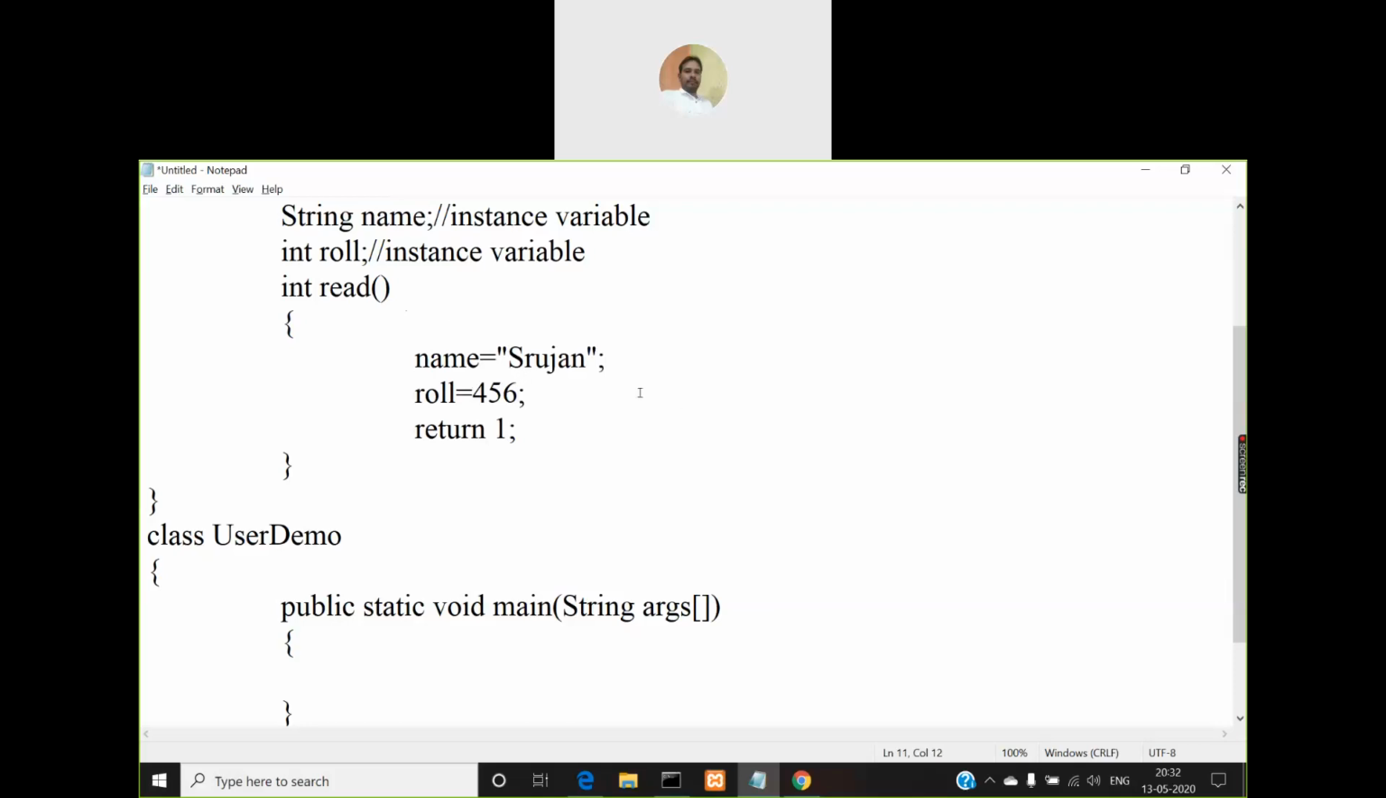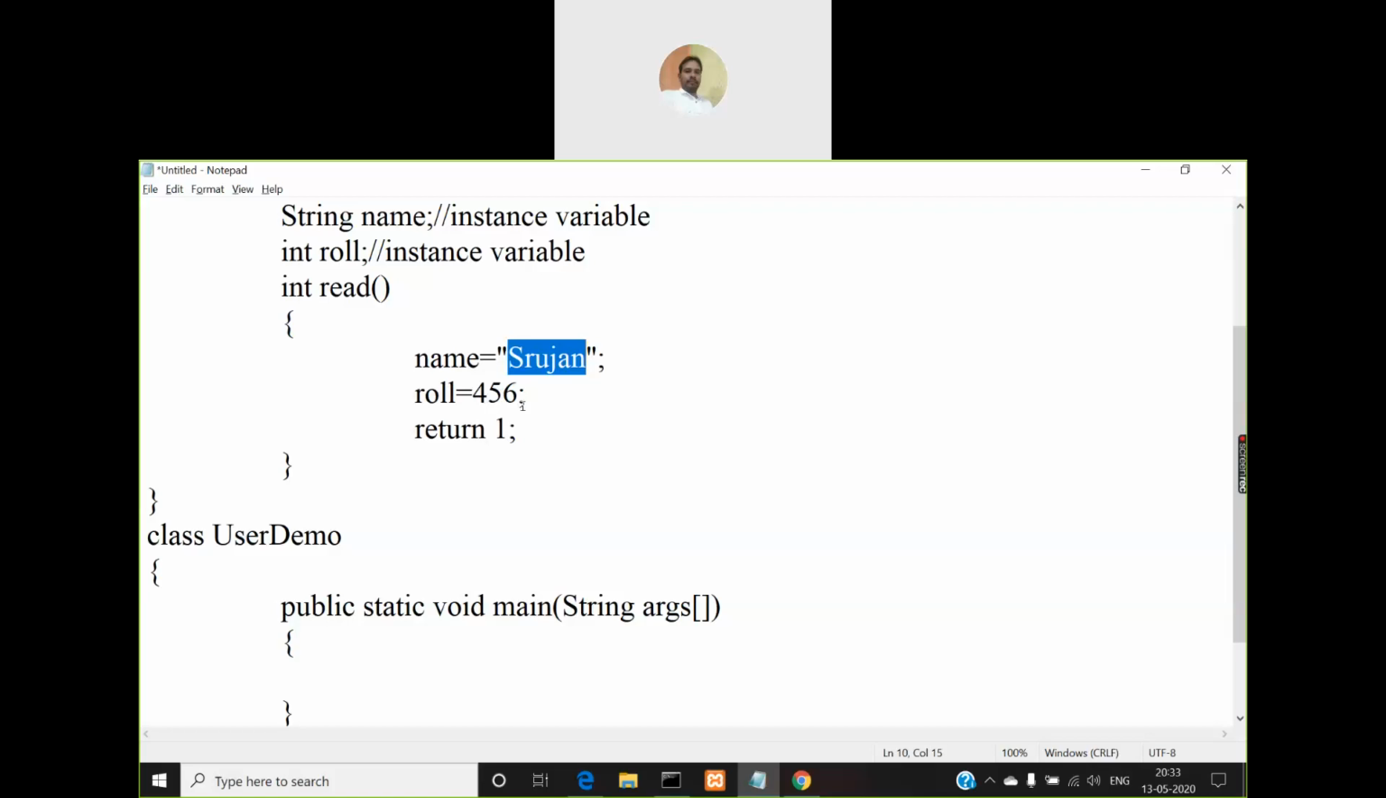If I assign this way, when I call this read method, I need not supply this value Srujan or this value 456, because I am directly assigning those values in my read method. What if you don't want to assign this specific value, you want to assign a different value each time you call the read method? If I call this read method two times, each time the name value will be the same, Srujan, the roll number value will be the same, 456, but I want to give a different value.